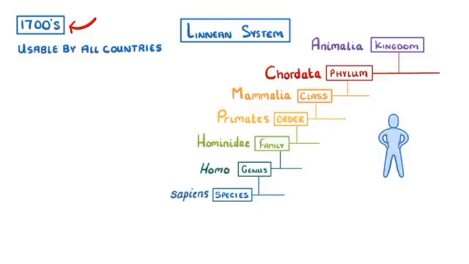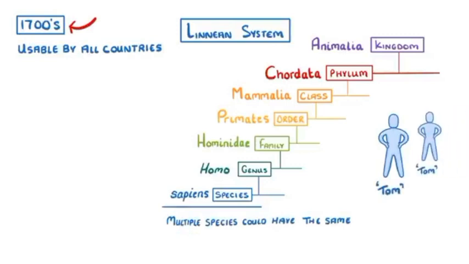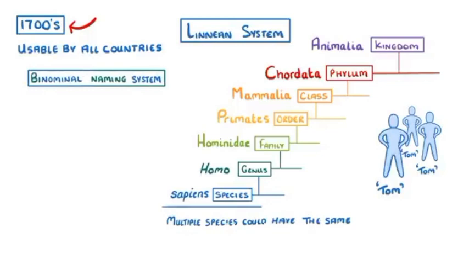Now, this is obviously too much to say every time that you want to describe a species. But that last category of species often isn't enough, as multiple species could have the same one, just like how lots of people are called Tom. So Linnaeus instead proposed the binomial naming system, where we name species by their genus and species names. For example, humans would be Homo sapiens, as Homo is our genus name, and sapiens is our species name.